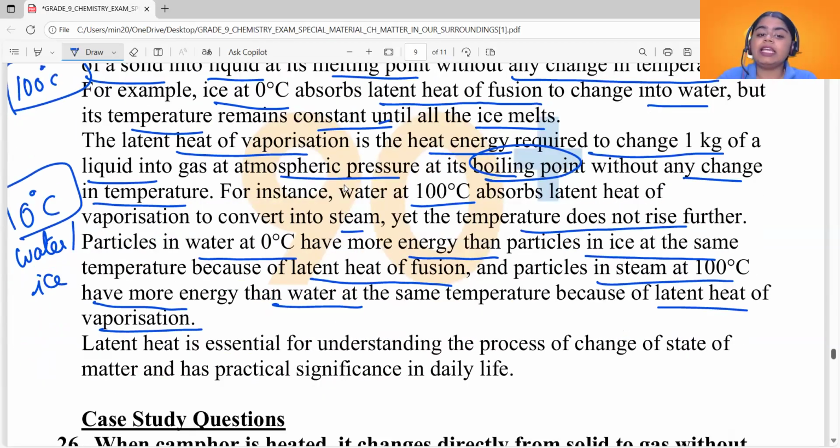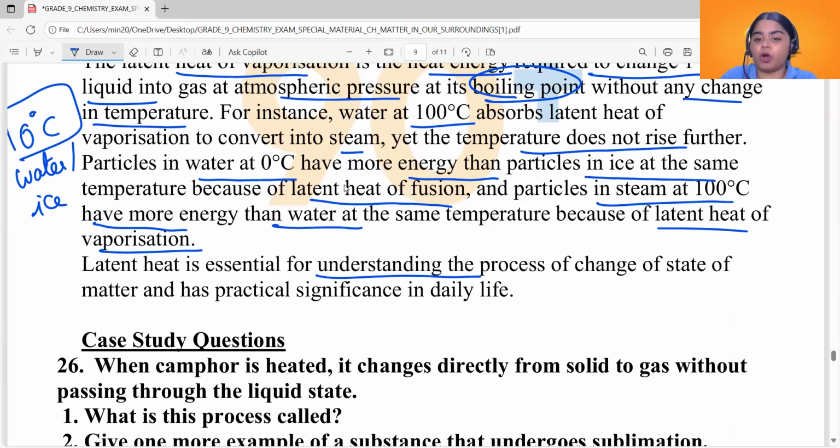Now, latent heat is essential for understanding the process of change of state of matter and has practical significance in daily lives. Latent heat is very important because it allows us to understand how or what happens in a particular process of change of matter, and has practical significance in daily life.